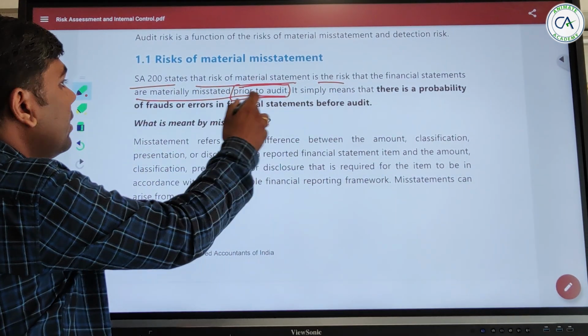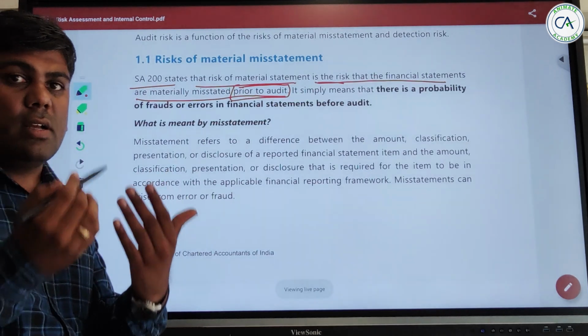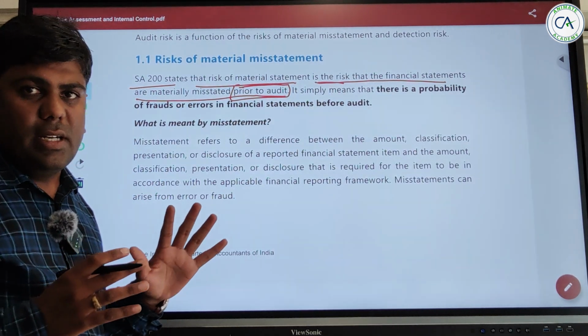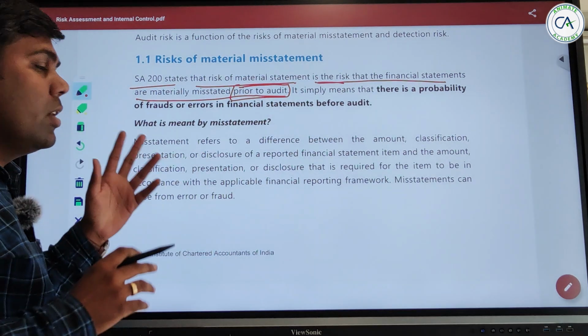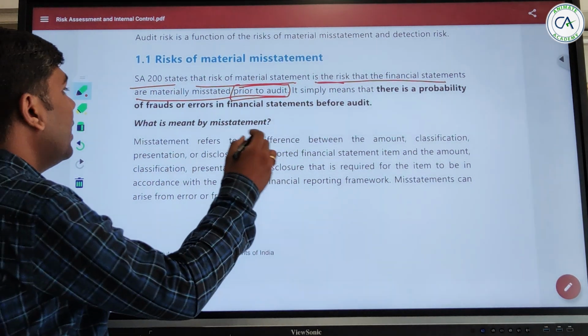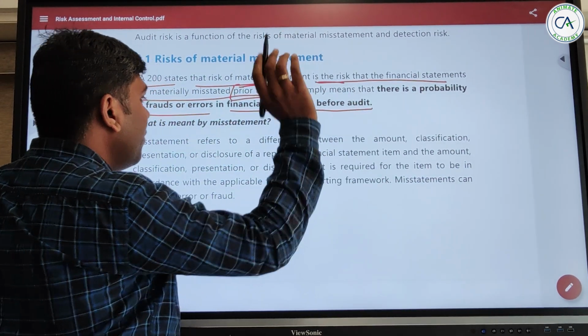So prior to the audit, there is the risk that the financial statements are materially misstated. That means when management provides us the financial statements, they may be materially misstated, and we have not started the audit. That type of risk is called the risk of material misstatement, right? It means there is a possibility of fraud or errors in the financial statements before the audit.